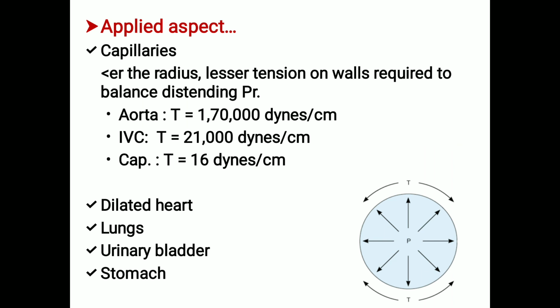We have seen it in the dilated heart. This Laplace law will also be applied in the lungs, especially in the role of surfactant. It applies to the urinary bladder, the stomach, and capillaries. In capillaries, the lesser the radius, the greater is the tension on the wall required to balance the distending pressure.